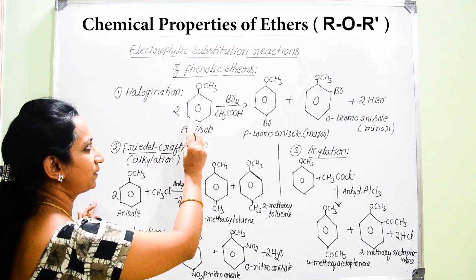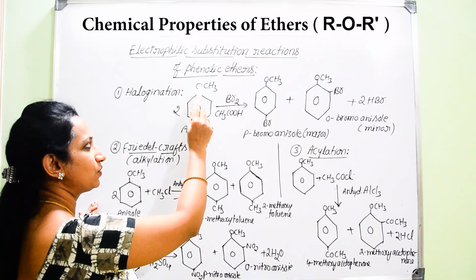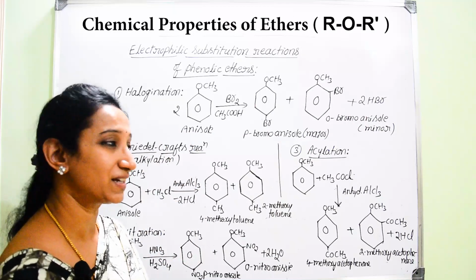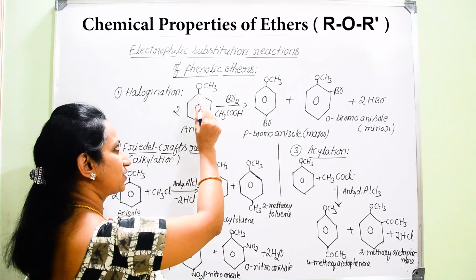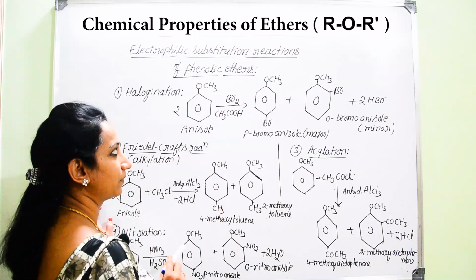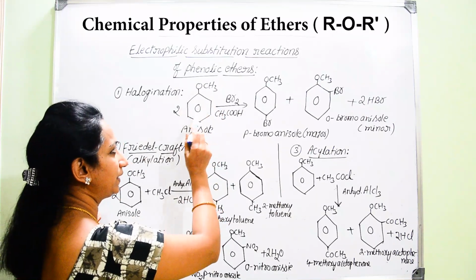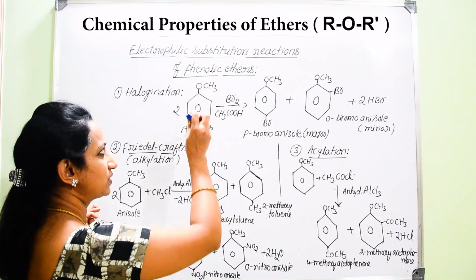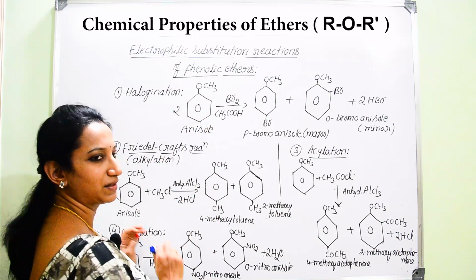So, to the benzene ring, if there is attachment of an OCH3 group, then it is called anisole. On either side of oxygen, you can find on one side a phenyl group, on the other side an alkyl group. So, it is an example of a phenolic ether. It is also named as methoxybenzene.